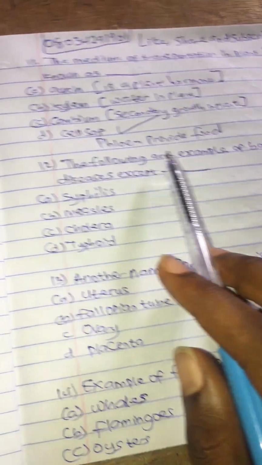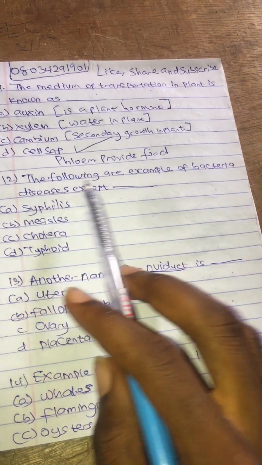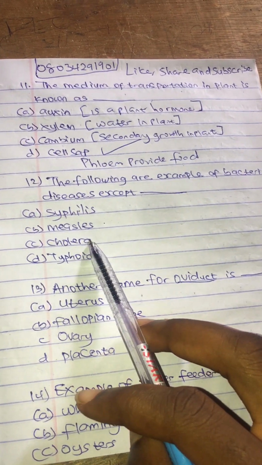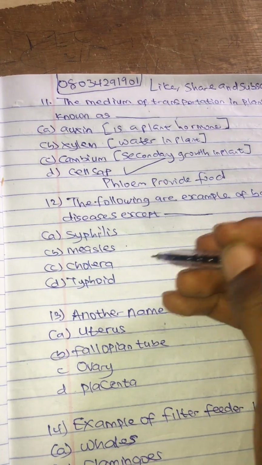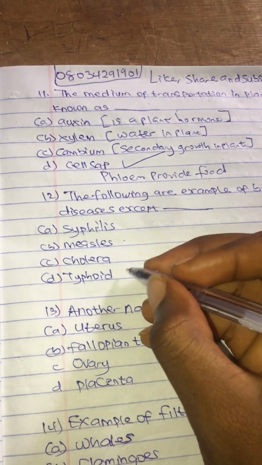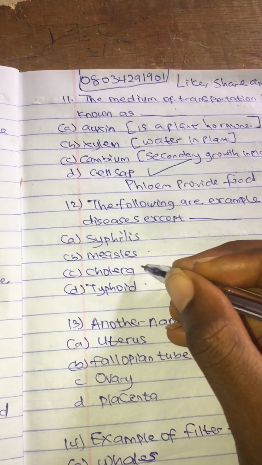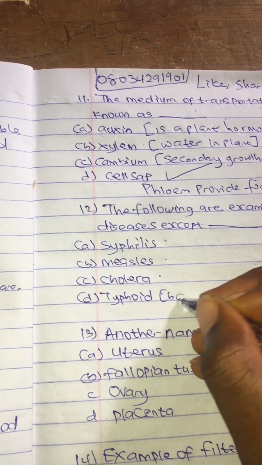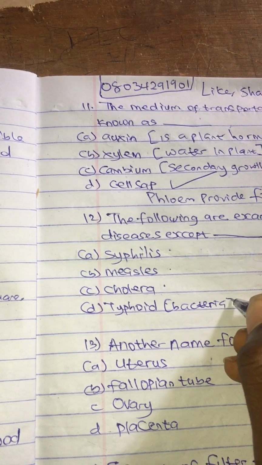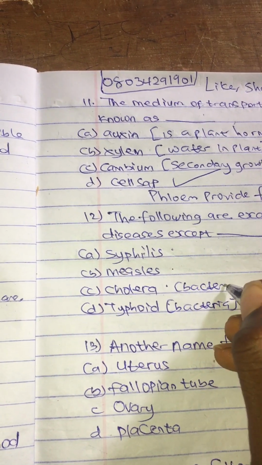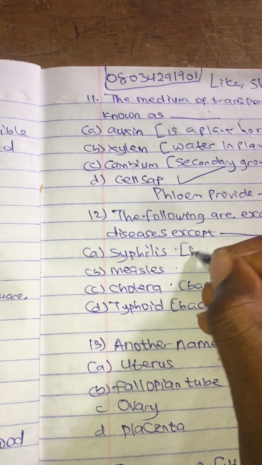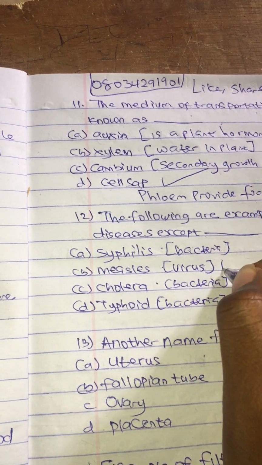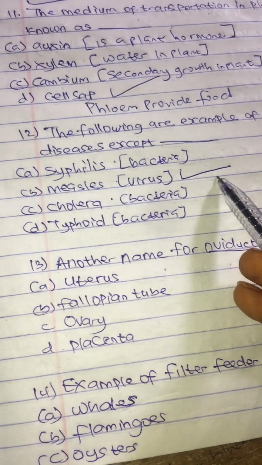Question 12. The following are examples of bacterial disease except dash: A, syphilis; B, measles; C, cholera; D, typhoid. Typhoid, cholera, and syphilis are all bacteria. We all know they are all bacteria. The odd one here is the measles. The measles is caused by virus, which makes the measles the correct answer.